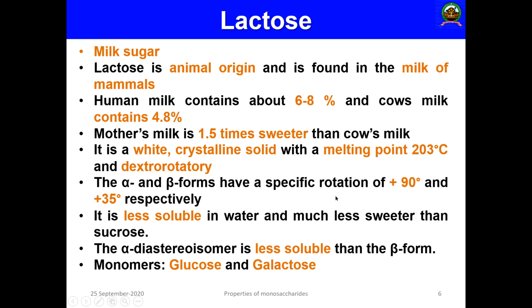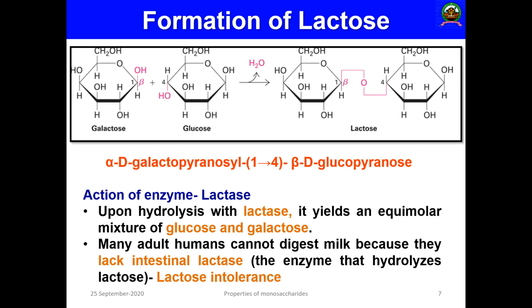Okay, then the monomeric unit is 1 molecule of glucose and 1 molecule of galactose. So lactose is a disaccharide consisting of glucose and galactose stabilized by a glycosidic linkage. So this is the formation of lactose as we have seen. Here at position number 1, the hydroxyl group is on the top side, that is beta.